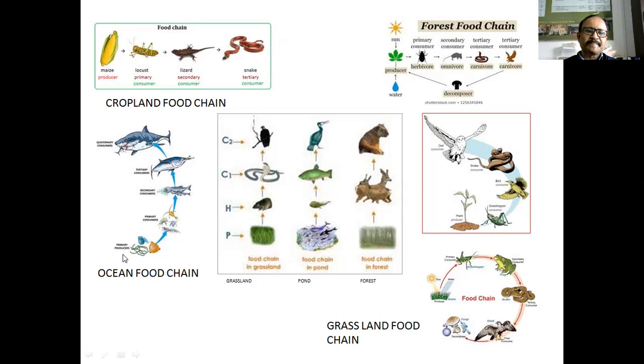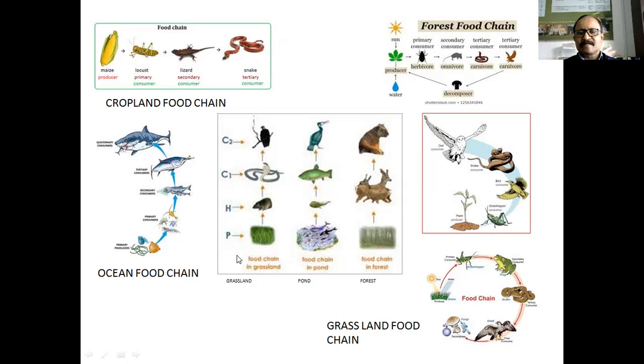In the ocean, producers are the aquatic plants, phytoplankton and aquatic plants. Then primary consumers are the shrimps or small plant eating animals. Then secondary consumers are the small sized fishes. Tertiary consumers are the big sized fishes. This is the food chain in the ocean ecosystem.